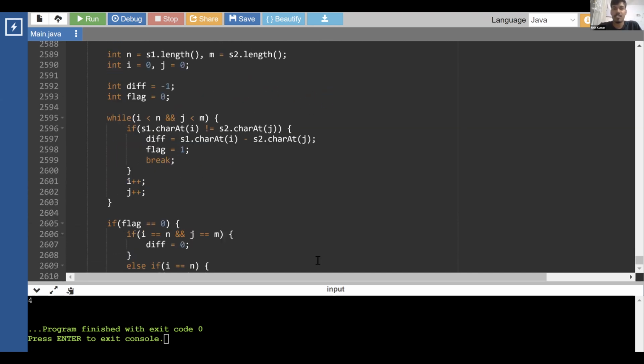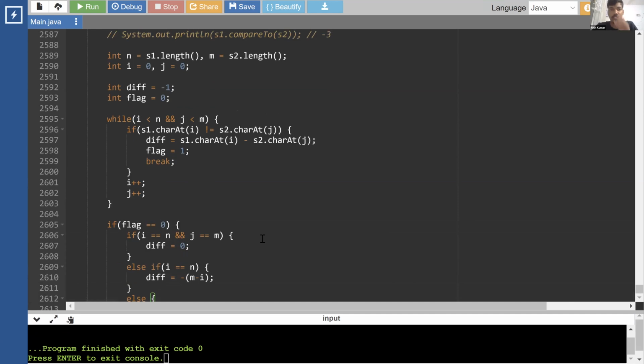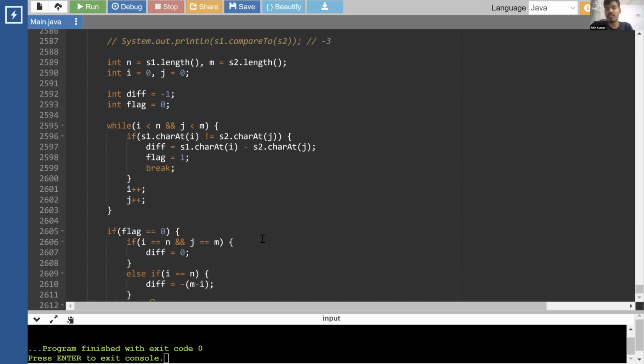Okay. Justified why this should be an explicit interview question, not a similar question like implement the equals or implement the contains function, because this has a lot of edge cases and is very tricky to implement, not simple like contains or equals. Where you need compare to, you can use that function, but you always need to know these implementations. Okay, these are very easy, super easy implementations, not difficult.